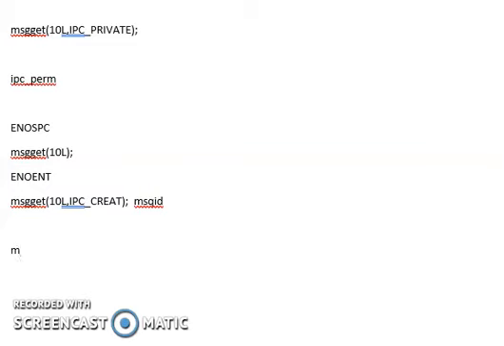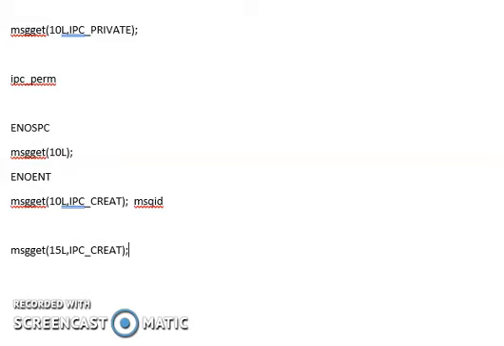Now suppose in place of 10L, I have written 15L with IPC_CREAT. Here my intention is to create a public channel with 15L as the key. As I said earlier, when I was talking about the first example, there was no IPC yet created. Now at this level, there is one IPC which was created with the 10L key.